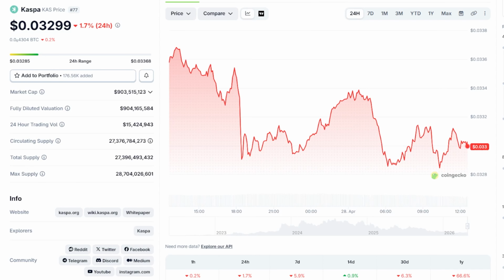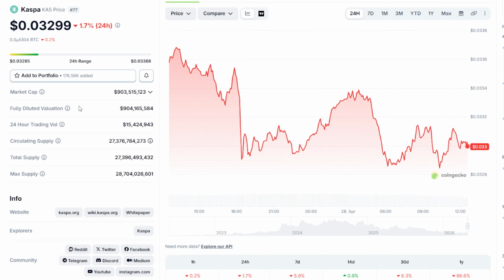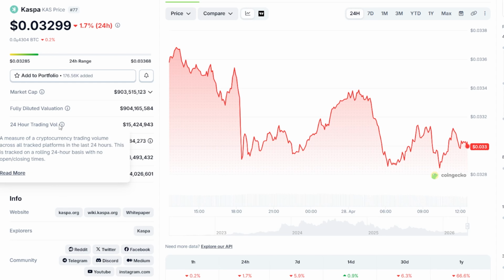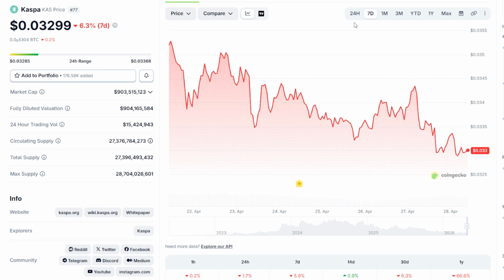KASPA's current structure is forming within a zone of strong consolidation and neutral balance, where the price is holding within a range of approximately 0.033 to 0.034. This is confirmed by the fact that the market remains near a key support level and is showing weak momentum without any clear direction. The main change over the past 24 hours is an even further decline in volatility and the absence of any directional movement. The price is moving within a narrow range and volumes remain low. This indicates not weakness in the asset, but a consolidation phase before a move.